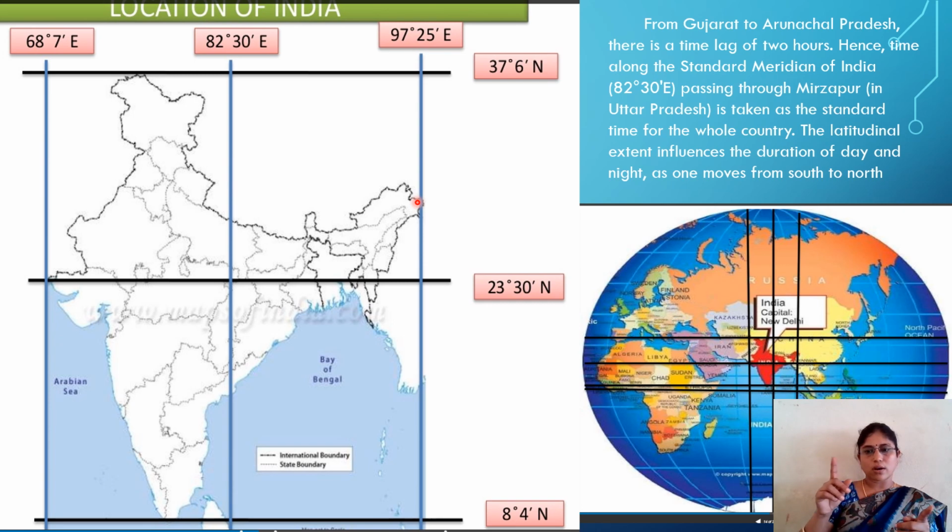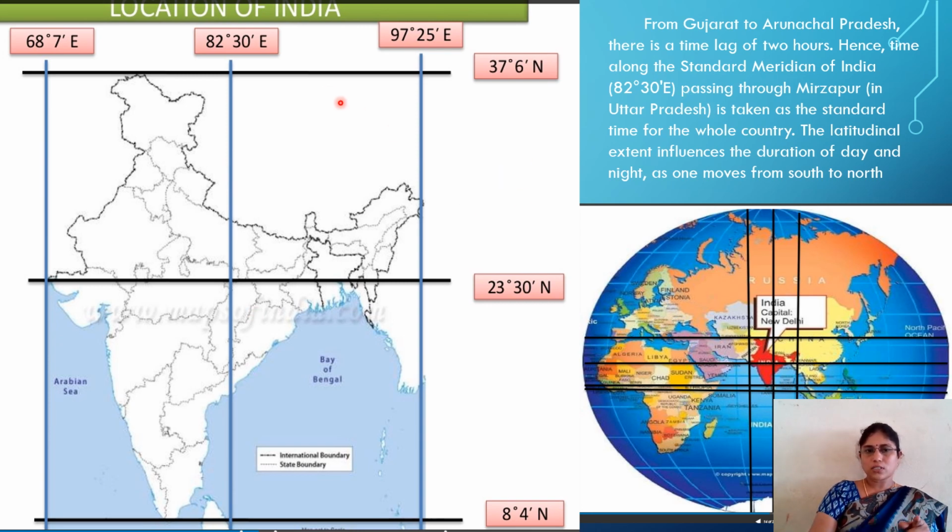From Gujarat to Arunachal Pradesh, there is a 2 hours time lag. Hence, the standard meridian of India, that is this one, 82 degrees 30 minutes, is the Indian Standard Time meridian, plus 5 hours 30 minutes according to the time zone, at 82 degrees 30 minutes east.